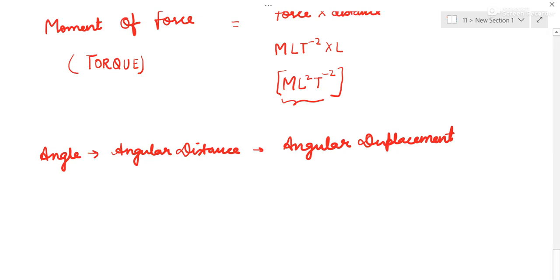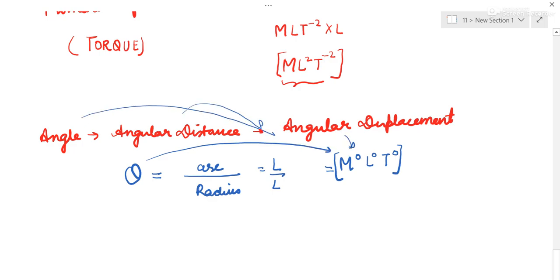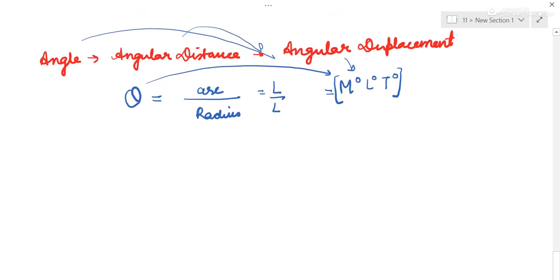So angle is equal to, or you can say whichever name, it is length of arc upon length of radius. So both are length, L and L cancelled. Its dimensional formula is M0 L0 T0. It is a dimensionless quantity. So theta's dimensional formula is this, angle's dimensional formula is this, angular distance, angular displacement.